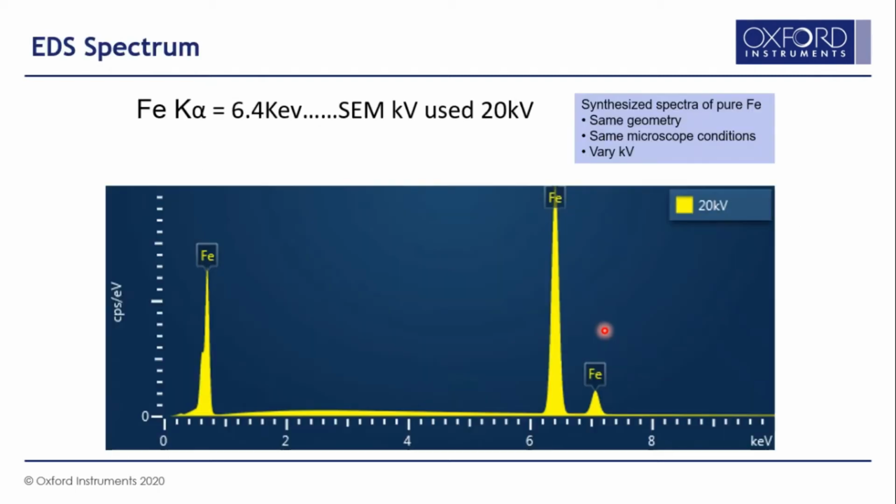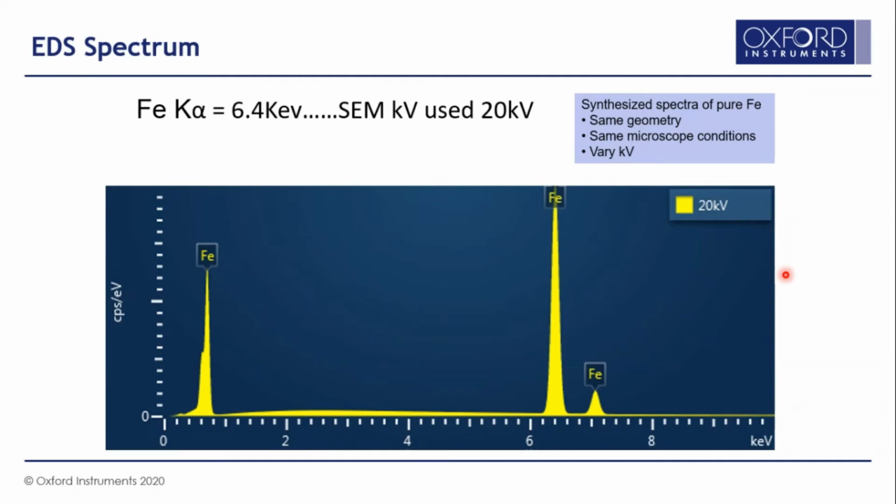This is shown in a synthesized spectrum here. Now iron K alpha carries an energy of 6.4 keV, and we have applied 20 kV as the accelerating voltage in the scanning electron microscope. So this 20 kV is more than enough to excite the K alpha lines of iron, and you can see nice K alpha, K beta, and L alpha for iron.